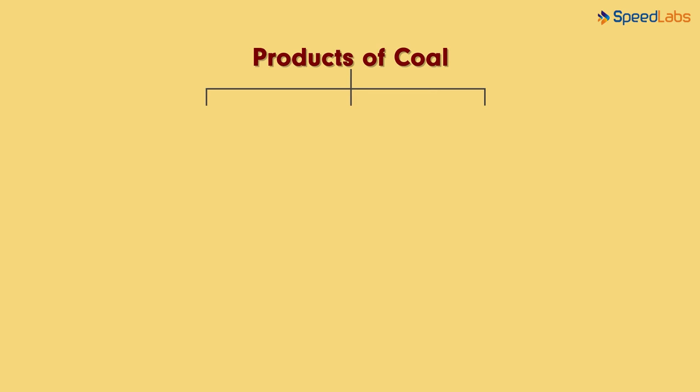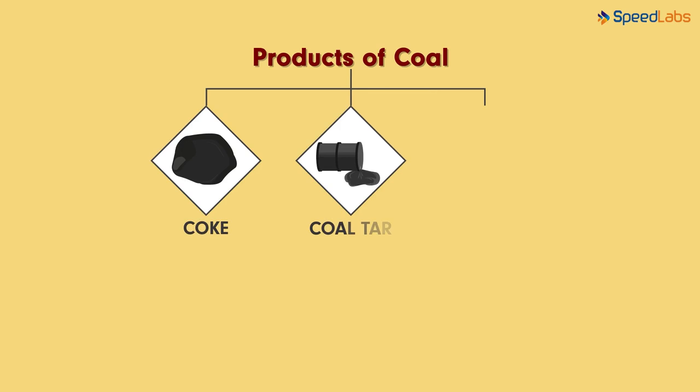What we are going to look at now are the products obtained from coal after processing it in the industries. The three main products we will look at are coke, coal tar and coal gas. All these are very useful to keep the wheels of the modern times turning. Let us get to know them in some more detail.